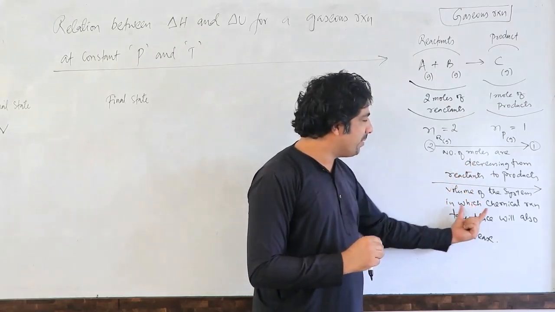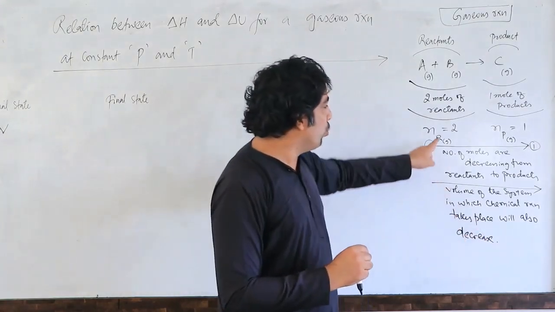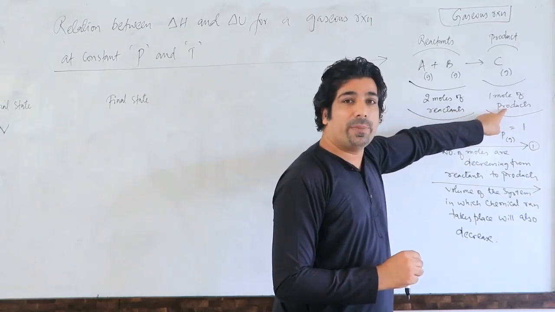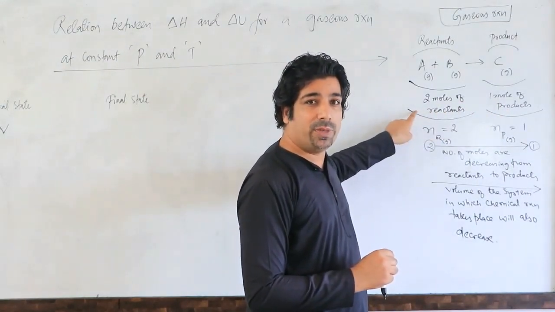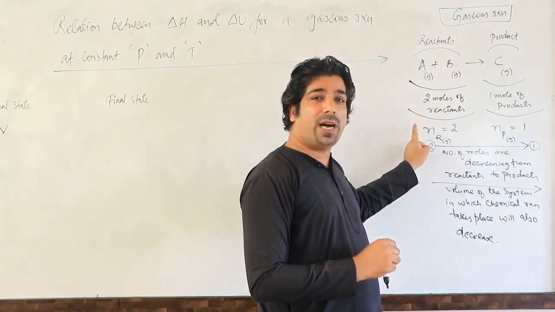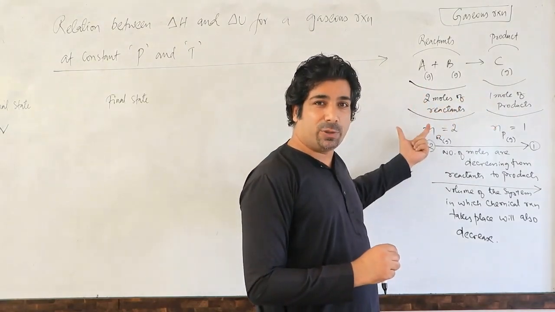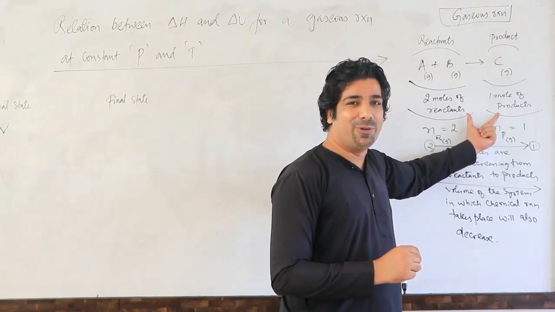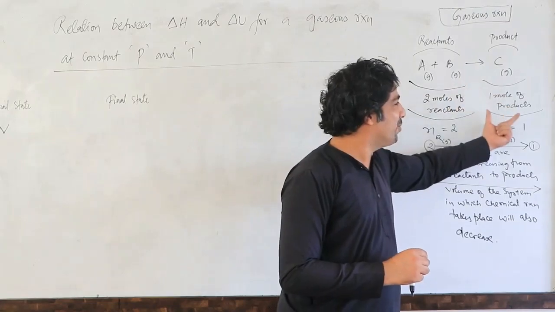Volume of the system in which chemical reaction takes place will also decrease. Why? 2 moles will occupy more space and 1 mole will occupy less space, or we can tell 2 moles will have more volume and 1 mole will have less volume. So that means when 2 moles are changing into 1 mole, the more space occupied by the moles is changing into the less space occupied by the moles. That means more volume is changing into lesser volume.